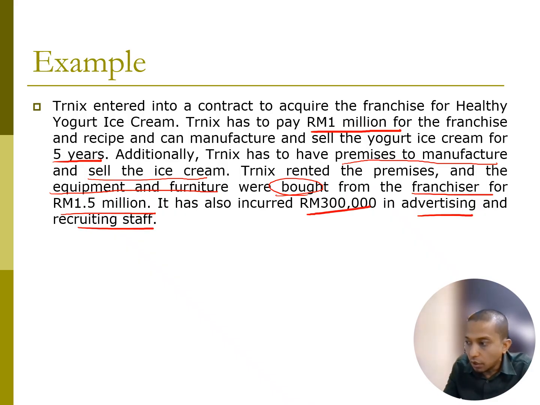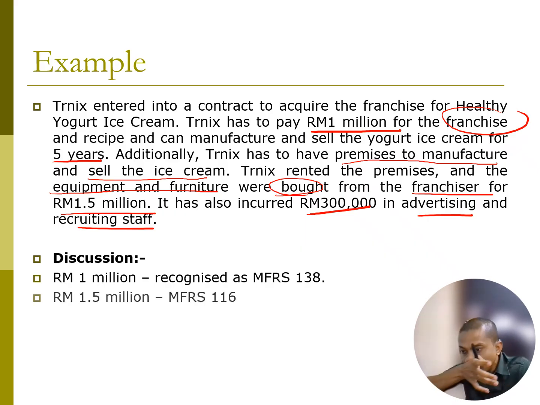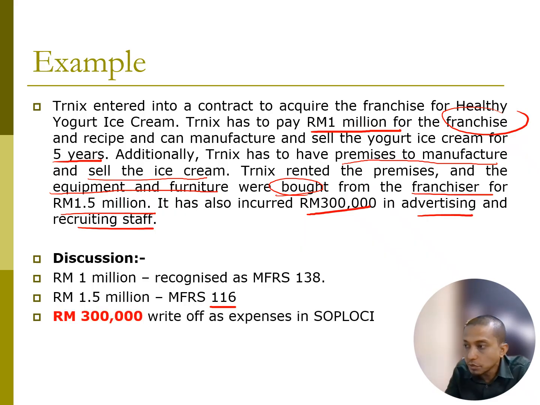Okay, so now out of all this, which one can we categorize as intangible asset? The 1 million, which is the franchise, can be categorized as intangible asset. We cannot see the license. Franchise is some sort of license, right? So it is intangible. We can use it for 5 years. All right. Okay. So the 1.5 million, the furniture and everything, is treated under 116 because it has a physical substance. Definitely, we cannot record it as intangible asset. And the 300,000 is advertising and recruiting staff. We cannot capitalize this at all.